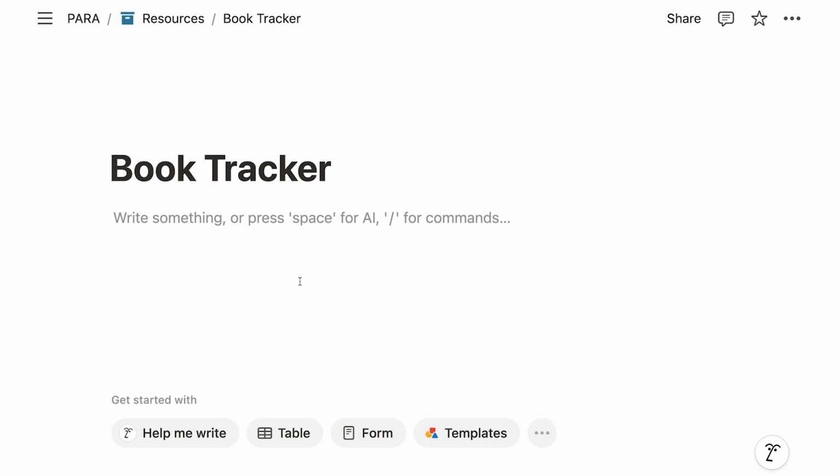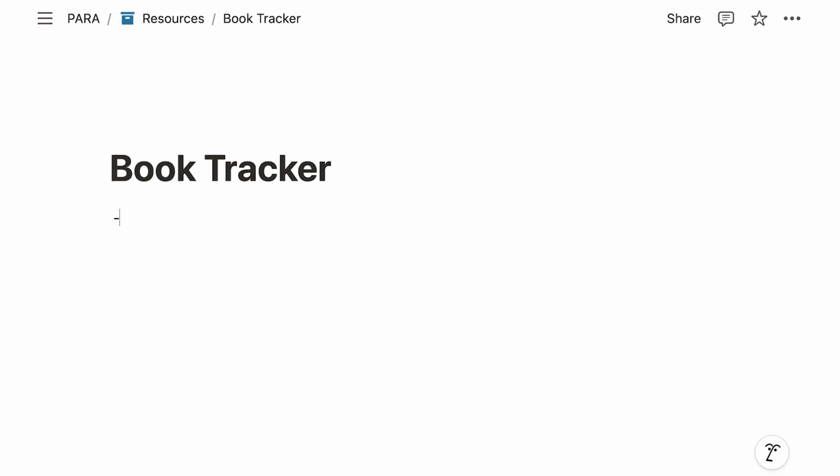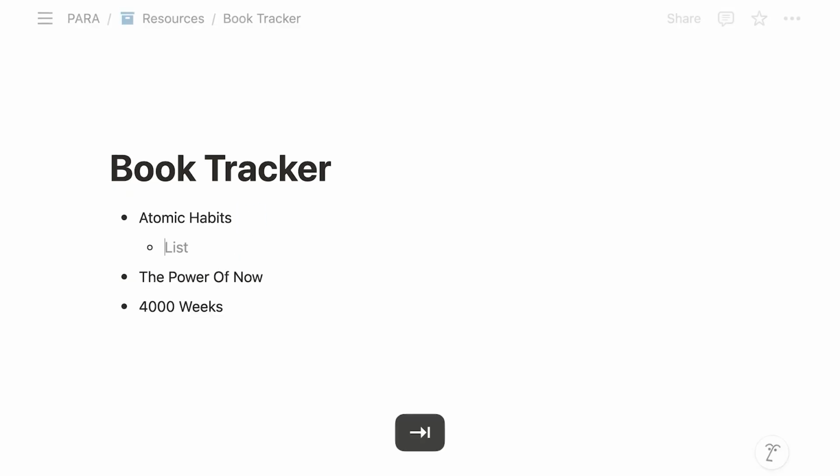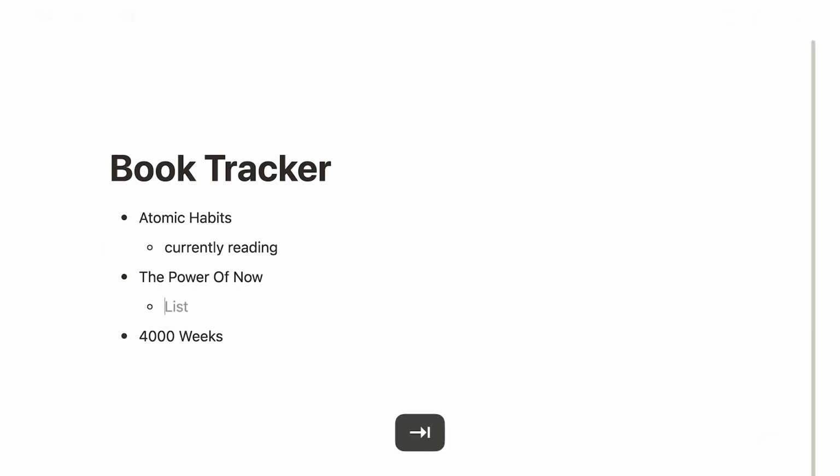So basically, unstructured information would be just having a page, right, and writing down, okay, I've read this year, I read Atomic Habits, I read The Power of Now, and maybe I also read, what's the third book, 4,000 Weeks, right? And then I can just write it down, add some notes here, and I could write here, like currently reading as information about what happens with this, like read, and here to read, right? This is the current status.